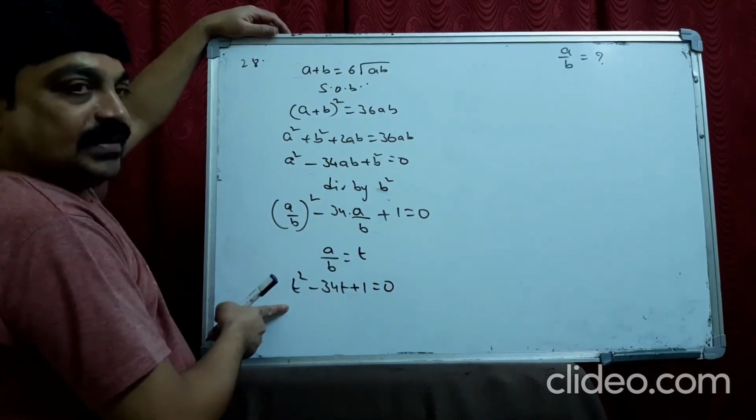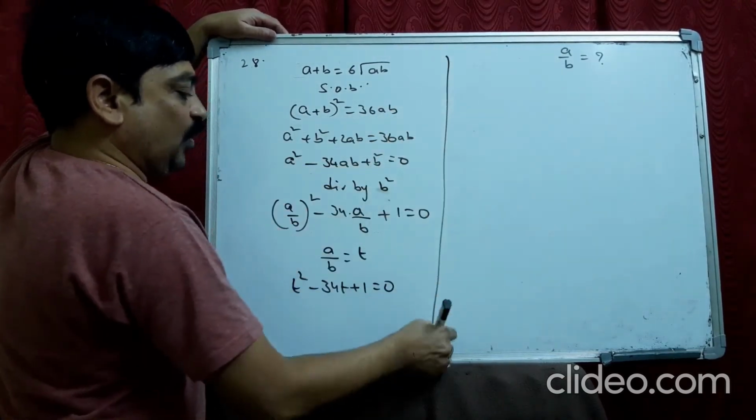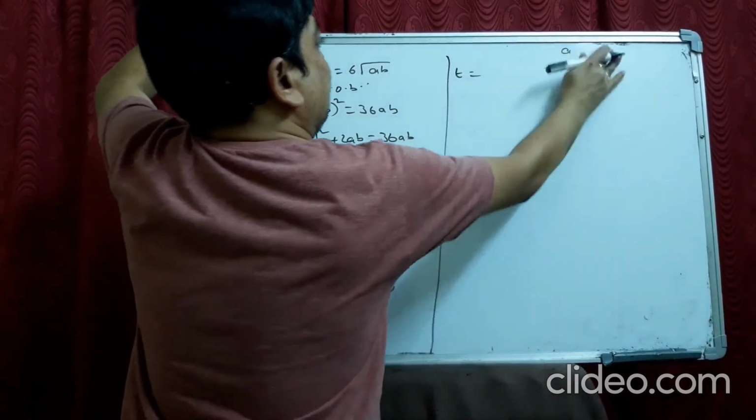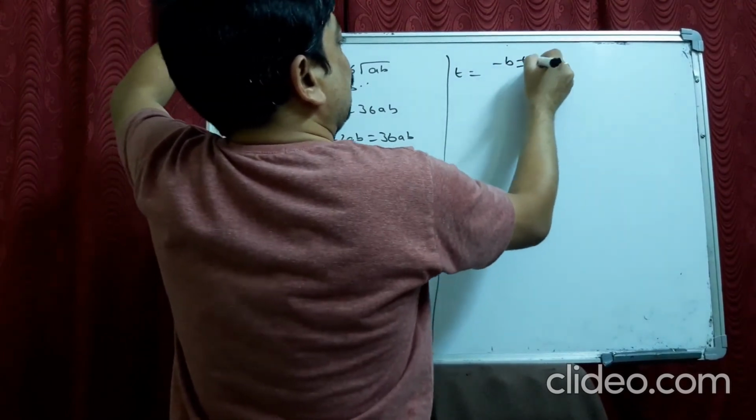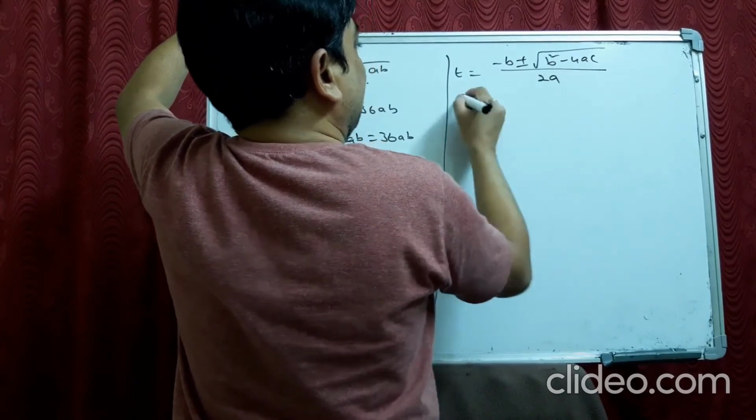So we have to factorize this. We don't get the factors directly, so I go with the formula method. t equals minus b plus or minus under root b square minus 4ac by 2a.